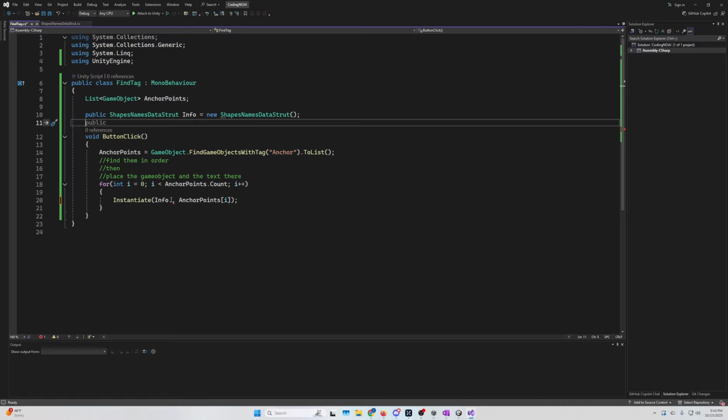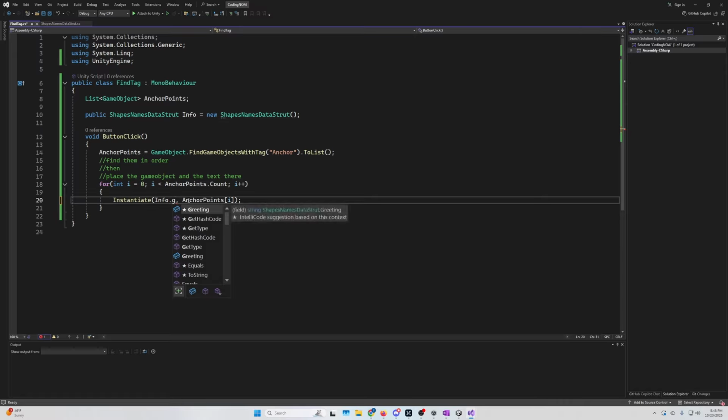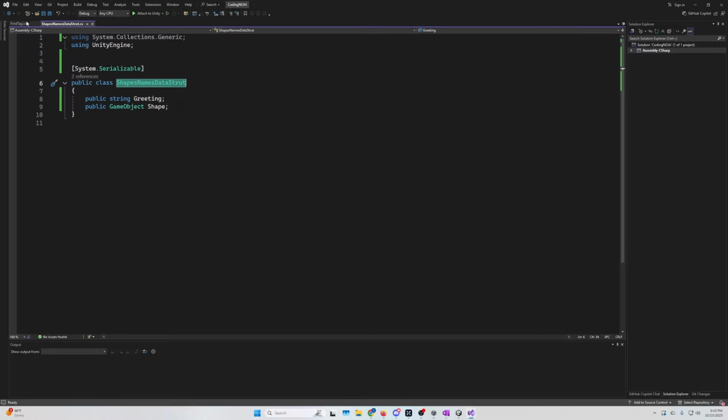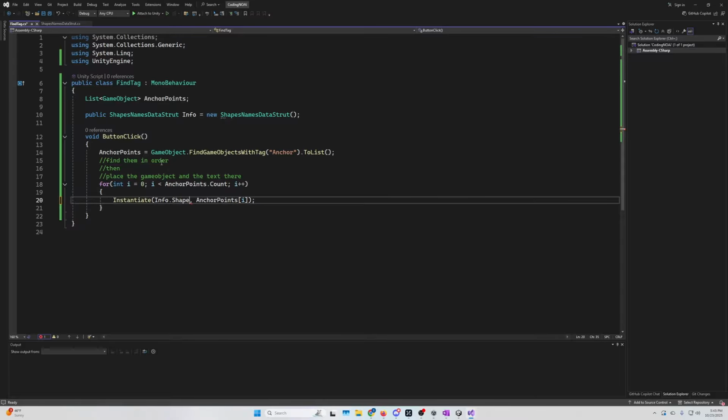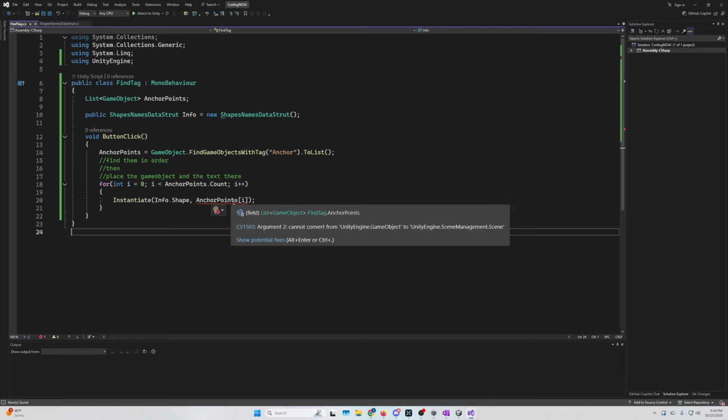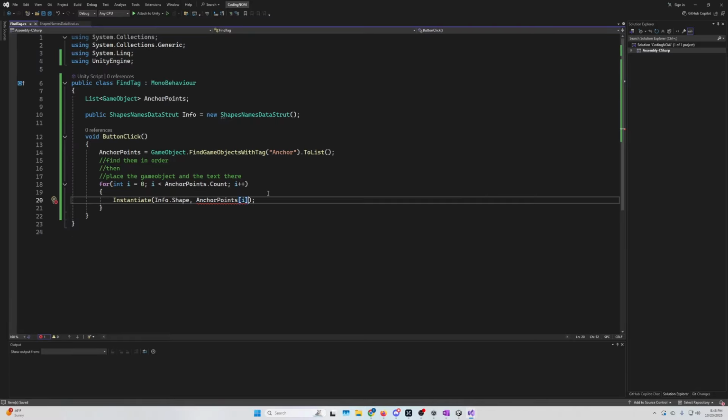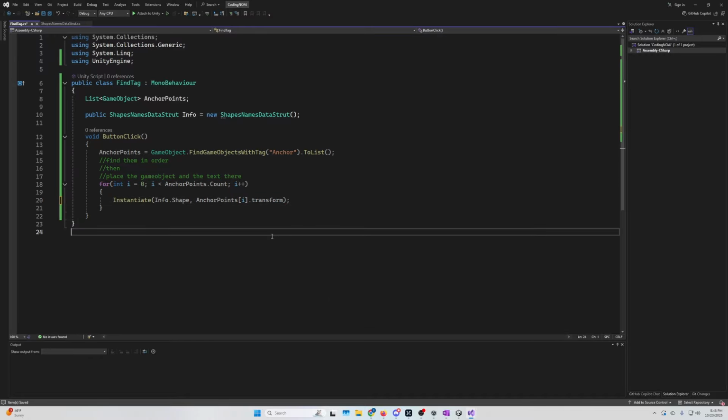So we've got that. We're gonna go info dot, and then we want the other one. What's it called? Shape. And there it is. So we've got our shape, we've got our anchor point, but it's getting mad at us because it's a game object, not a vector3 or a transform. So this is a game object dot, can I do transform? Yeah, transform.